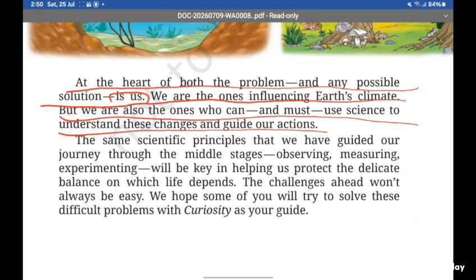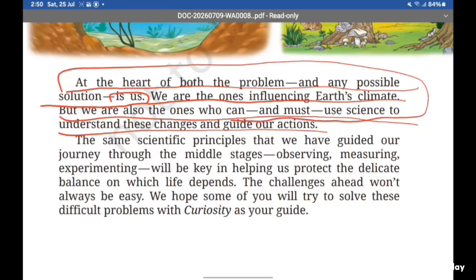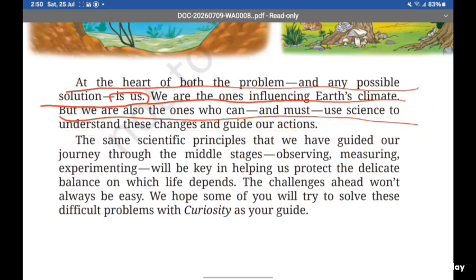So in this para they are saying, at the heart of both the problems and any possible solution is us. We are the ones influencing Earth's climate, but we are also the ones who can and must use science to understand these changes and guide our actions. So in this line they are saying that we can use science for protecting our earth from these climate changes, and this climate change is also caused by us only, so we should take action for this.